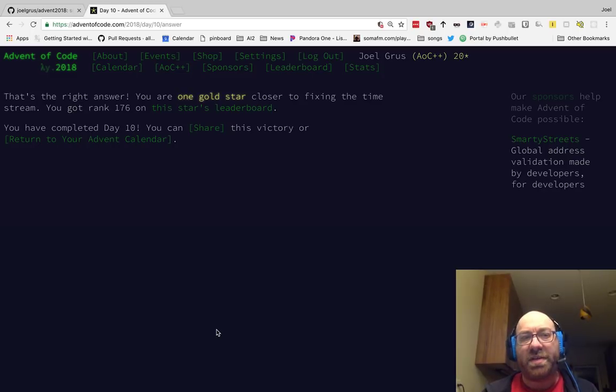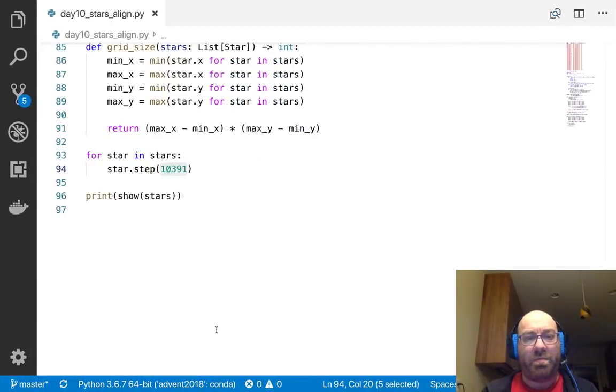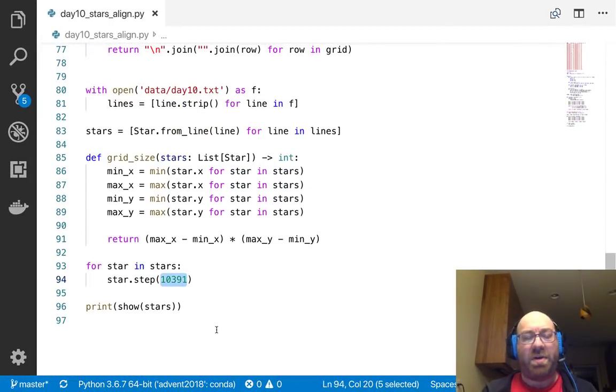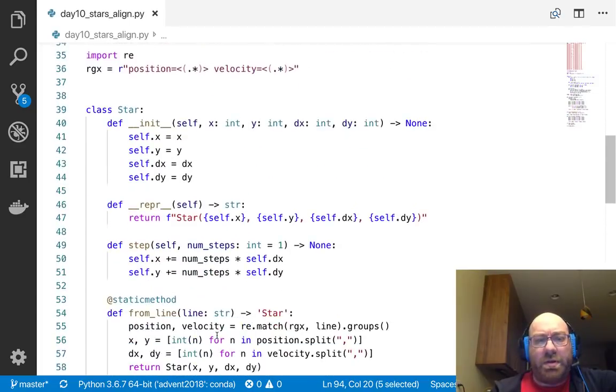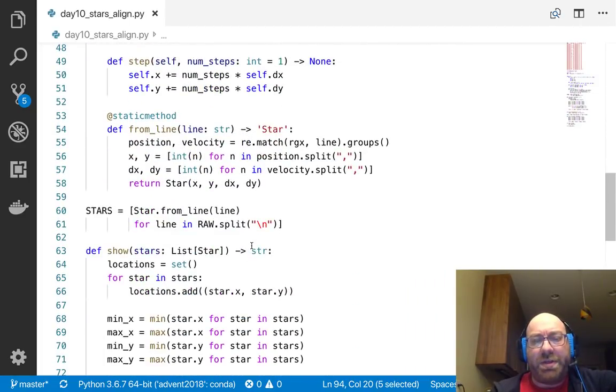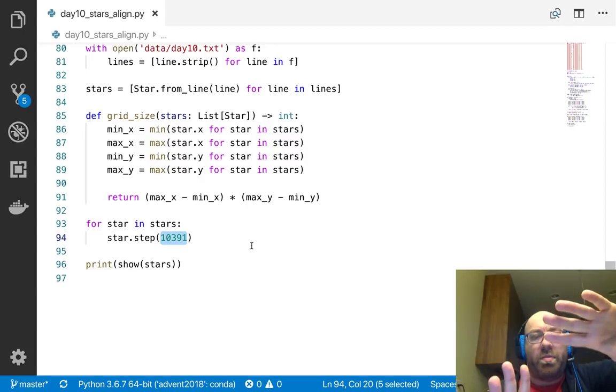So there's something slightly unsatisfying about that, because there was a lot of eyeballing, and it would be nice to just run a program that spits out the answer instead of having to do a little bit of fishing for, okay, how many time steps is it. But the stepping forward is actually pretty easy. And then the key thing here was making an educated guess that the smaller the grid all the stars fit in, the more likely it is to say the word.